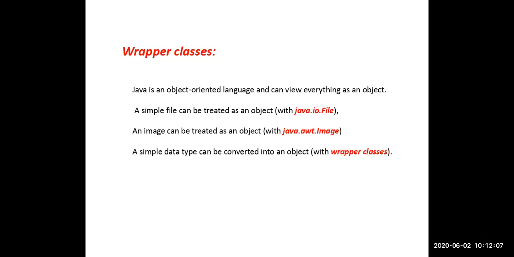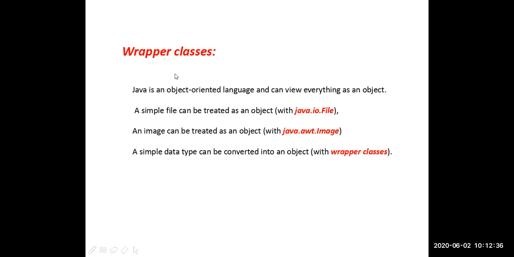Normally we use ordinary variables for declaration. Instead of variables, if you want to create objects, then we take help of the wrapper classes. The name wrapper class itself: wrapping means surrounding. Why? Because that particular class is surrounding that particular primitive data type. They will apply only to primitive data types. That's why they are called wrapper classes.